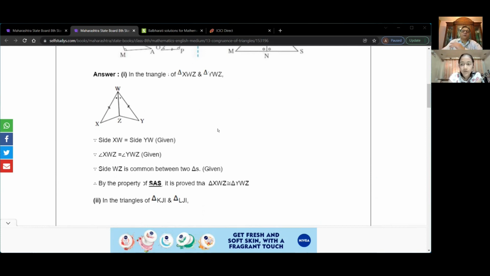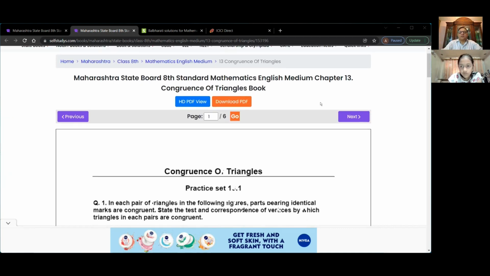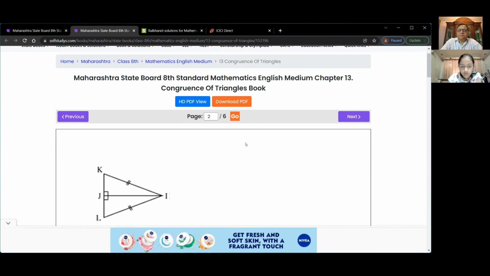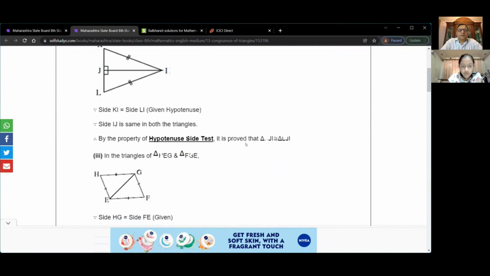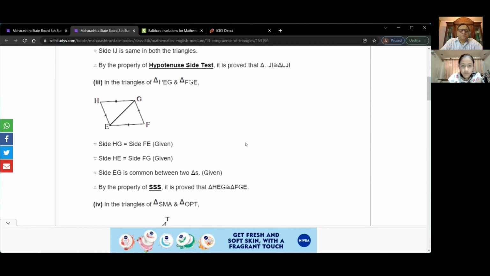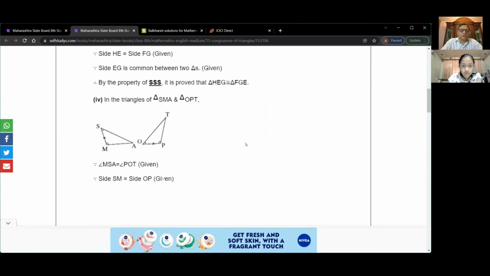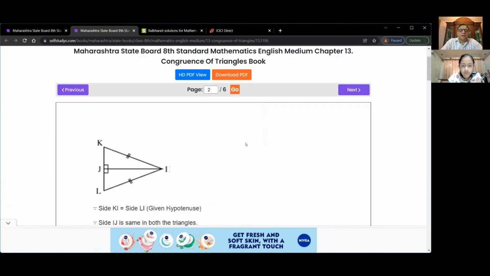Perfect. Let's move on and see quickly. What do the two dots stand for? I'll explain all that to you. Let's quickly go through other examples so that I know exactly what you need to know. Okay, this is the hypotenuse side test. Perfect. Move on to the next one. Three sides. Okay, that's no problem. Let's move on to the next one. Correct.